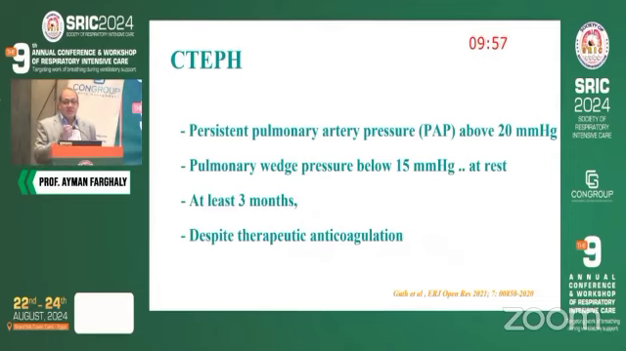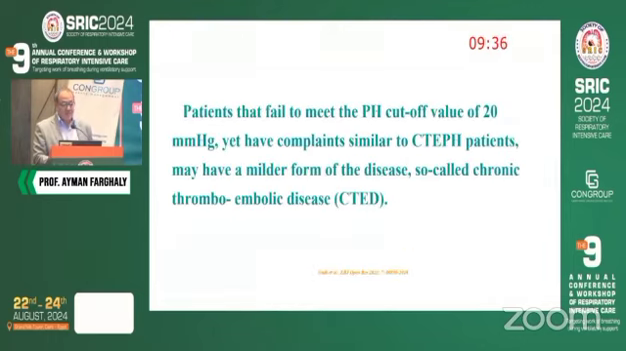So what is the definition of chronic thromboembolism? Chronic thromboembolism is defined as persistent pulmonary artery pressure above 20, pulmonary wedge pressure below 15 at rest, at least for 3 months on anticoagulation. So the patient is going on anticoagulation for 3 months, and then he has pulmonary arterial hypertension. Patients that fail to meet the PH cutoff value of 20 millimeter yet have complaints similar to CTEPH.